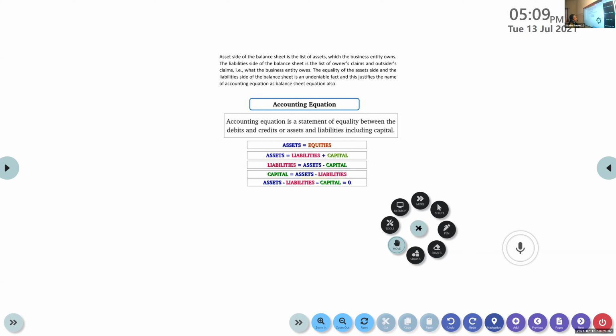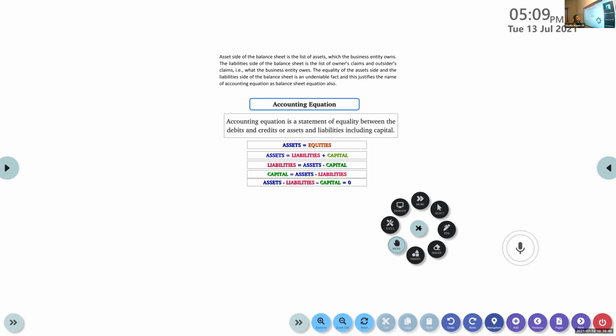Now, what is the accounting equation? Accounting equation is a statement of equality, a statement of equality between debit and credit, or assets and liability including capital. So the accounting equation explains the equality between debits and credits.